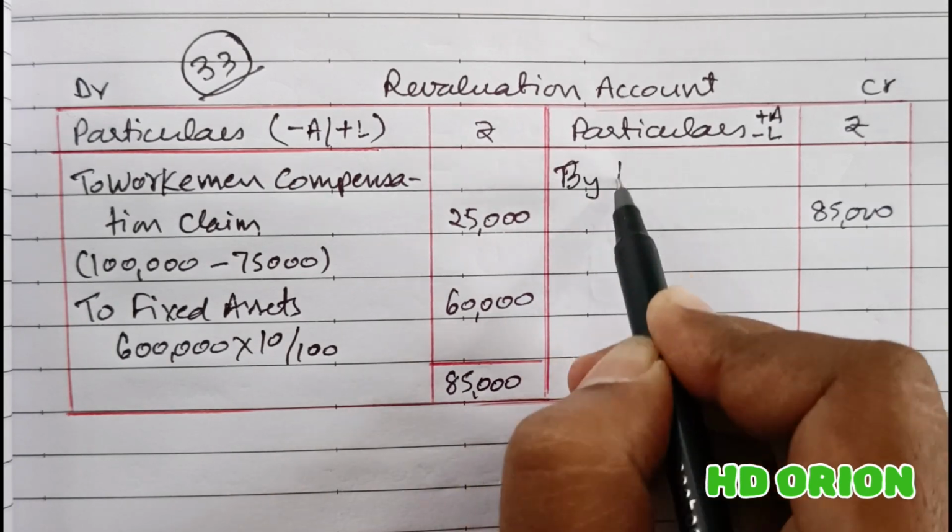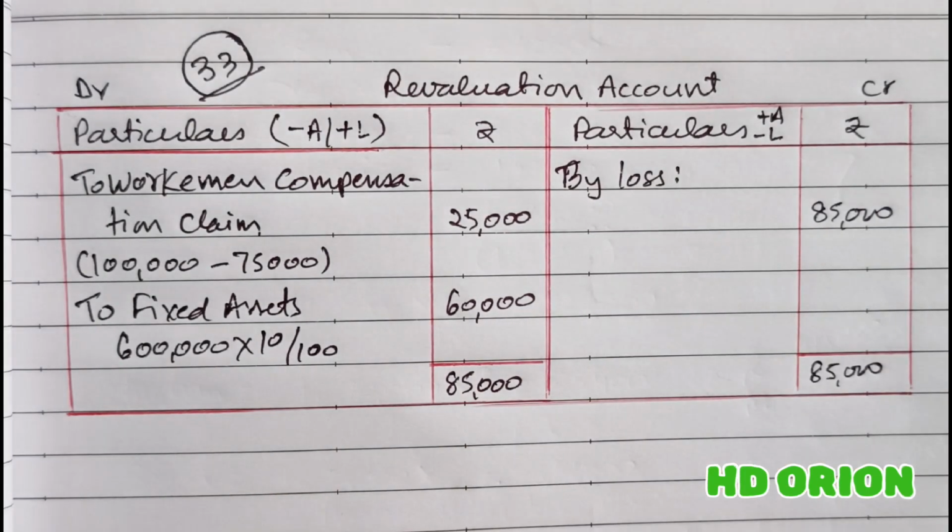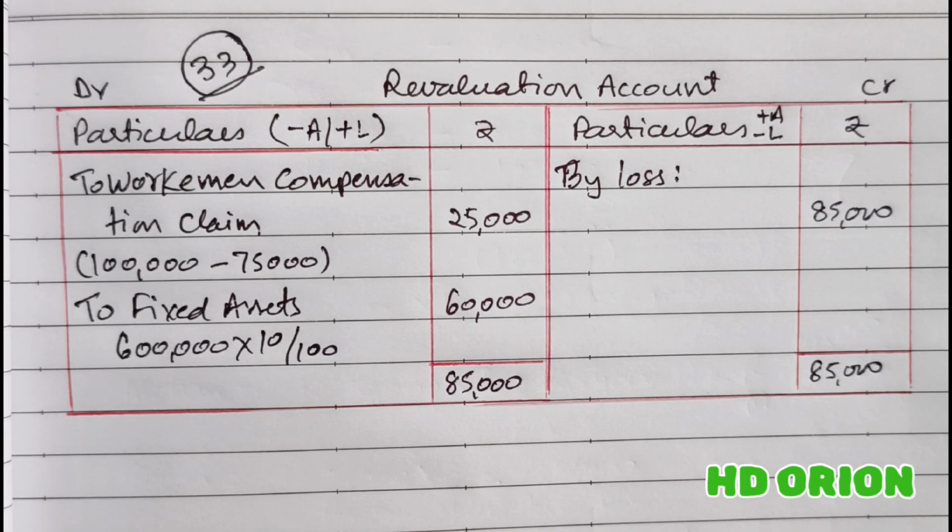So the loss on revaluation will be borne by the partners in their old profit sharing ratio, because the balance sheet belongs to previous year and in previous year there was old profit sharing ratio. Fine, new profit sharing ratio will start from today.